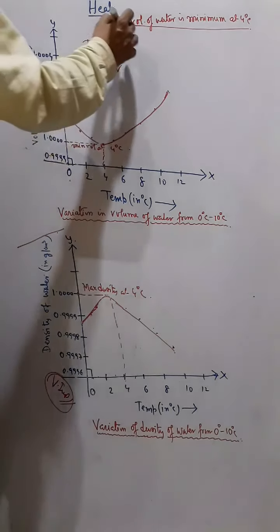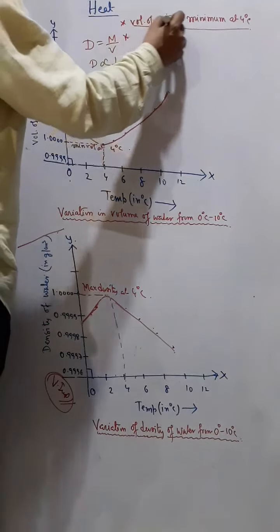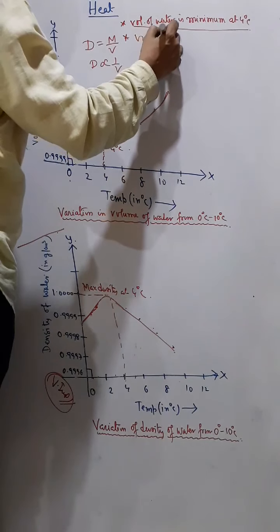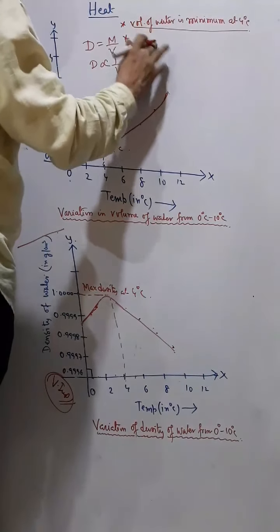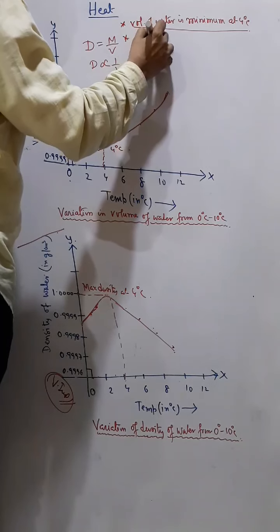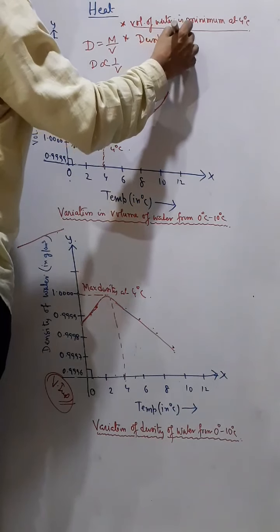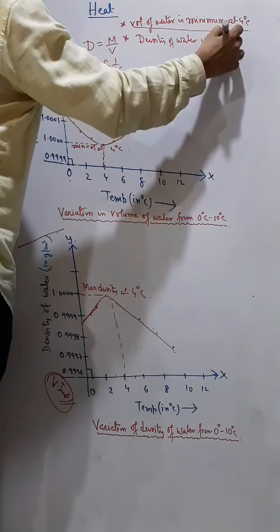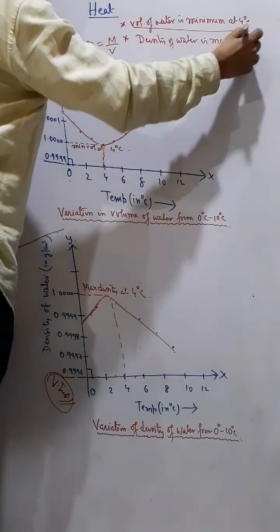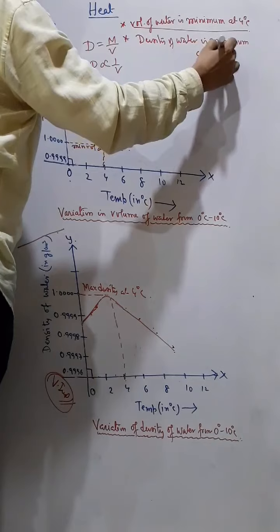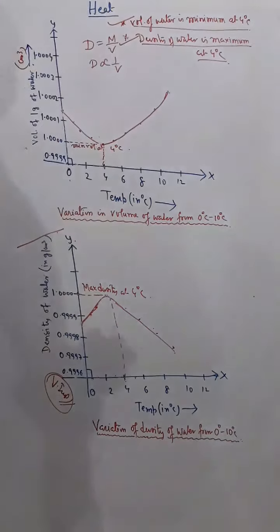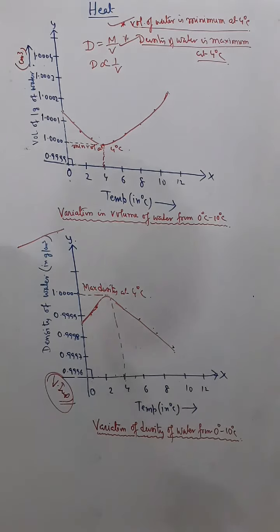So from this we have two conclusions here: that volume of water is minimum at 4 degree Celsius, and density of water is maximum at 4 degree Celsius. Understand? So these are the two conclusions from this. Okay, understand?